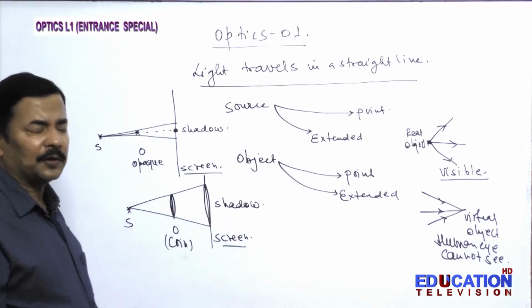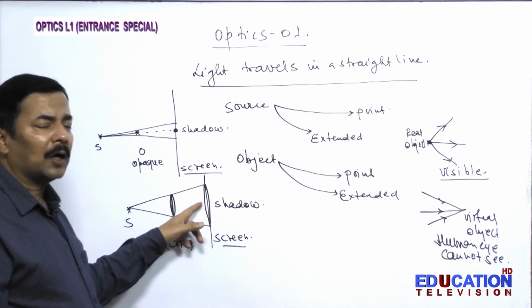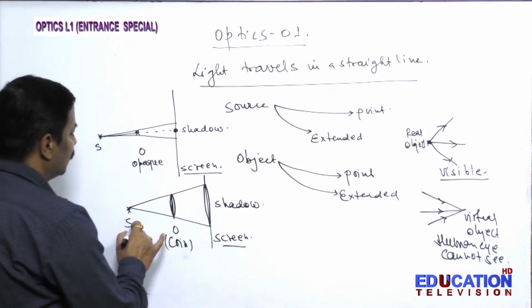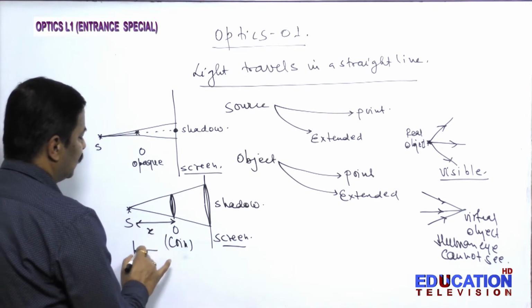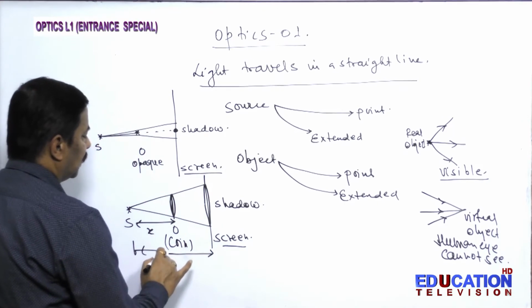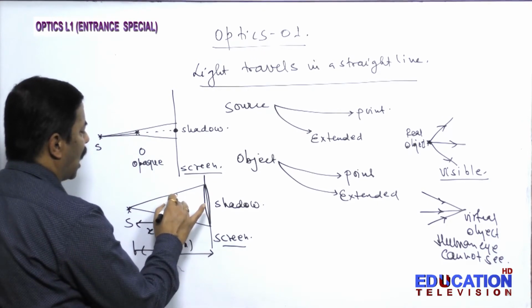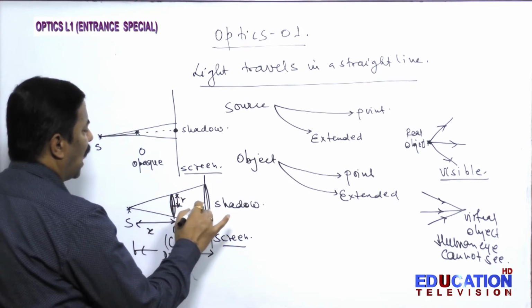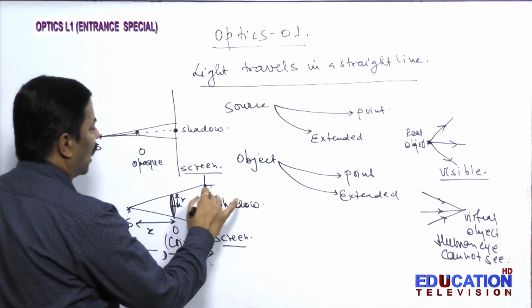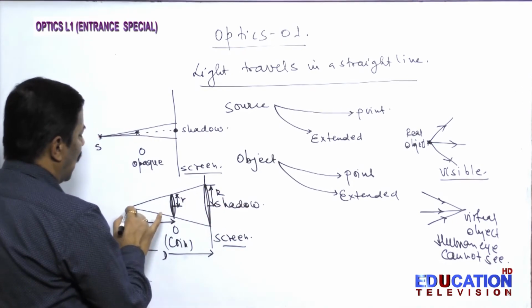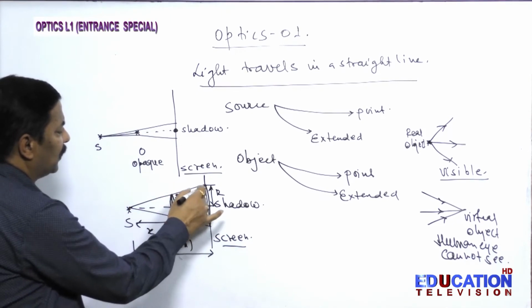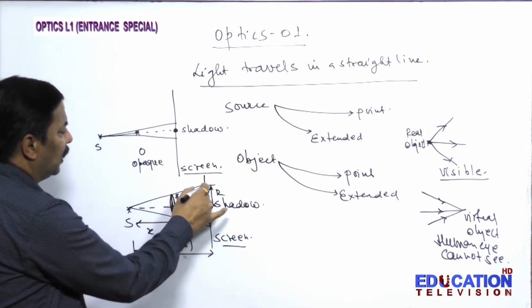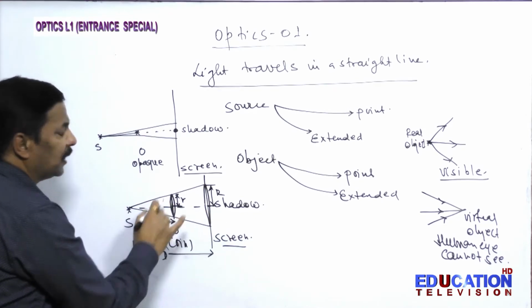Or if a difficult question is framed, suppose this distance is x, this distance is d, this radius is r, and this radius is capital R. As you see, this smaller triangle and bigger triangle are similar.